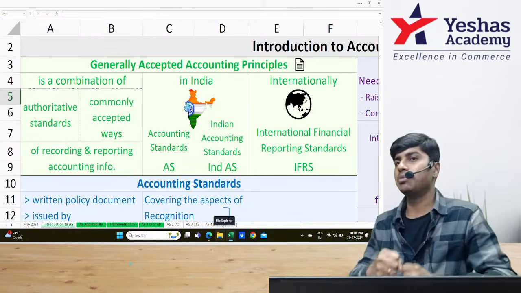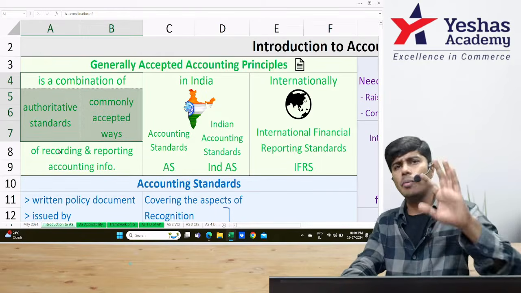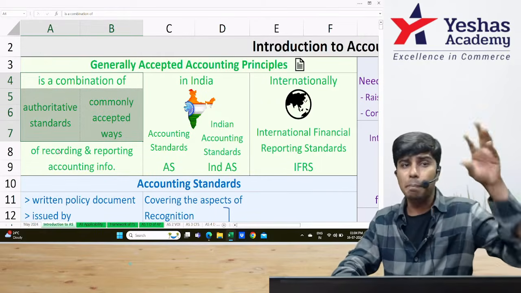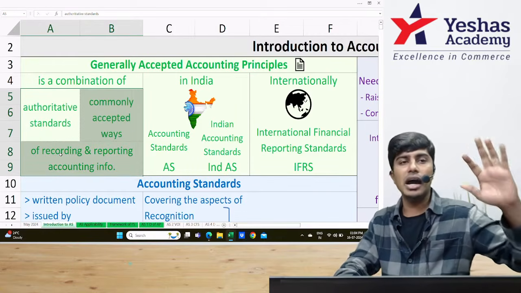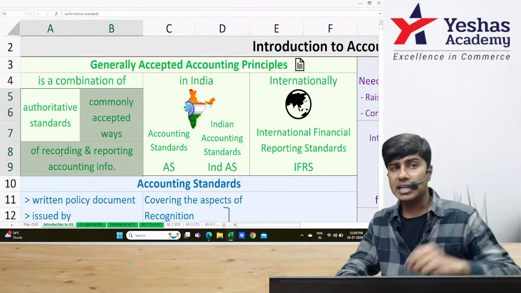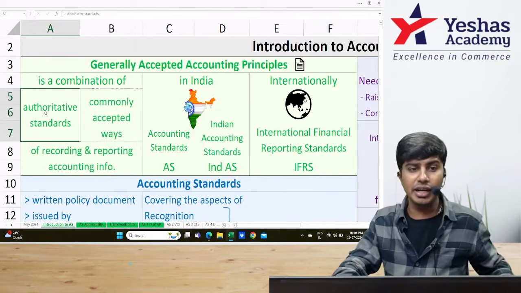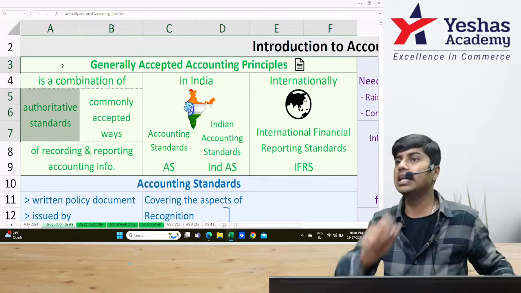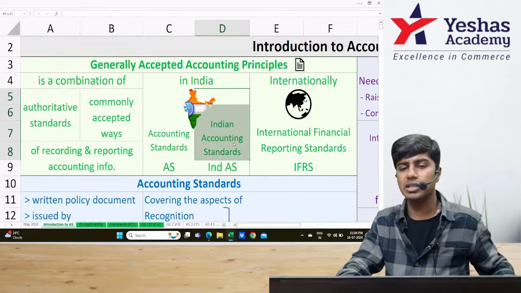So generally accepted accounting principles are authoritative standards or commonly accepted ways which the people of that country follow for recording and reporting their accounting information. In our country, generally accepted accounting principles which are authoritative, meaning issued by the regulatory body, are two. One is accounting standards, the other one is Indian accounting standards.